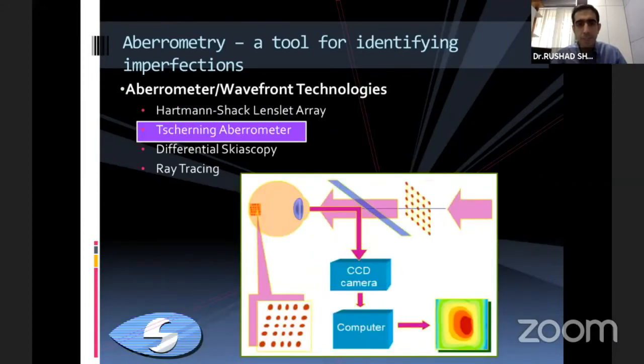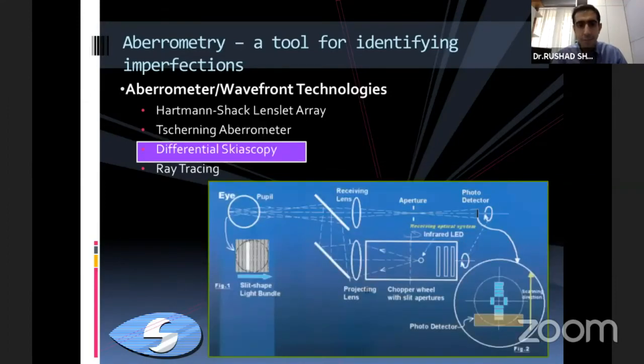In a Tscherning aberrometer, the difference is we project 168 points inside, and then the camera captures how these are changing after reflection from the retina, and this is denoted as the aberration map. In a skiascope like the Nidec OPD3 one, we are basically projecting infrared slit beams, and the reflected light is then captured by an array of rotating detectors, and this gives like a retinoscopic map which denotes the aberrations.